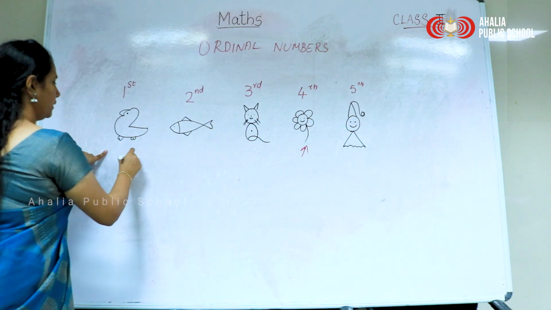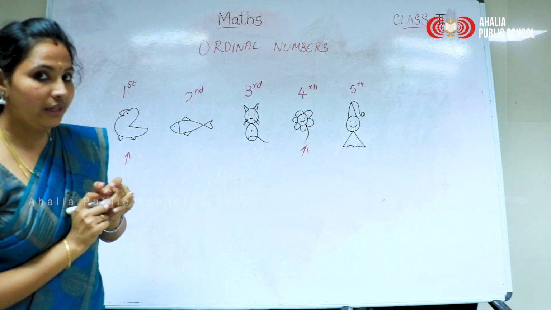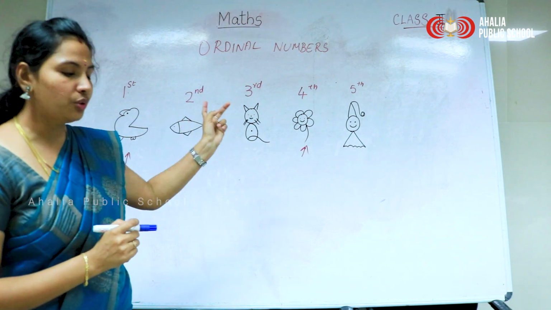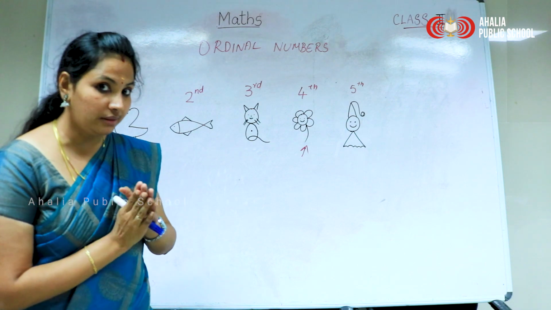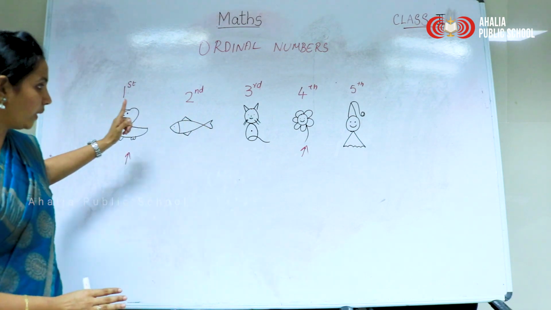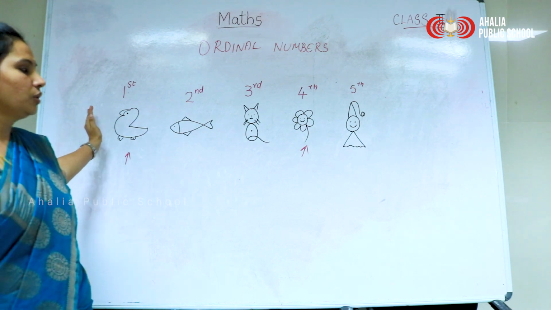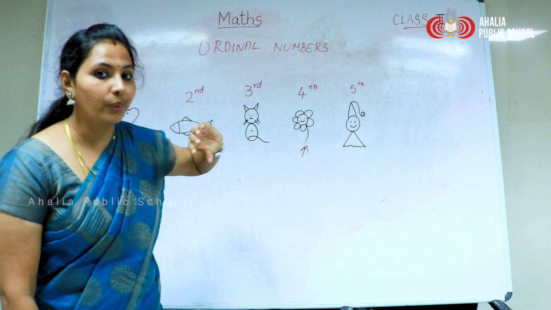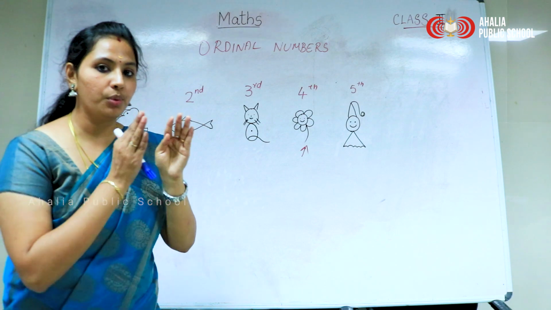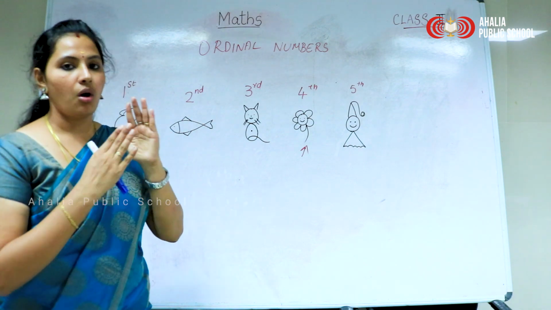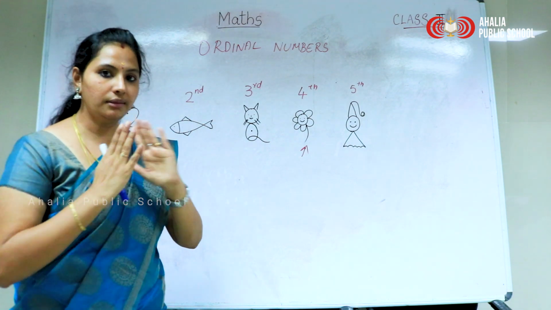It is duck. So how will we give ordinal numbers or positions to objects or numbers or anything? From the extreme left to the right, we give ordinal numbers or the position to the objects or numbers or anything.